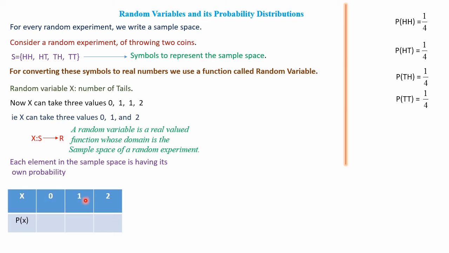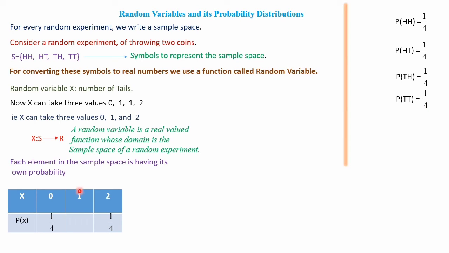So here we have put 0, 1 and 2, then their corresponding probabilities. P of x means when x takes the value 0. X is defined as the number of tails. So x equal to 0 means no tail, that is HH. The probability of HH we have calculated, that is 1 by 4. Then next, x can take the value 2, which means 2 tails. We know that it is 1 by 4.